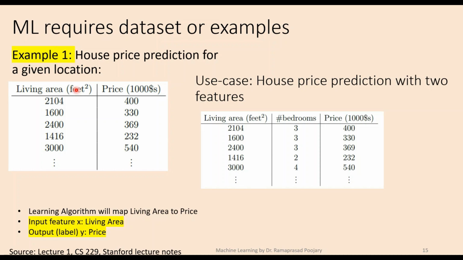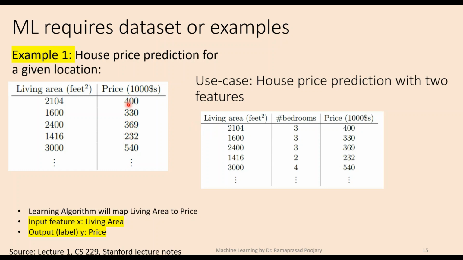Now, this is a very simple data set, but when you talk about real world examples, it is not enough if you provide only one feature, like the living area. So you will be providing multiple features like this, and this will be the final output, or we call it a label.